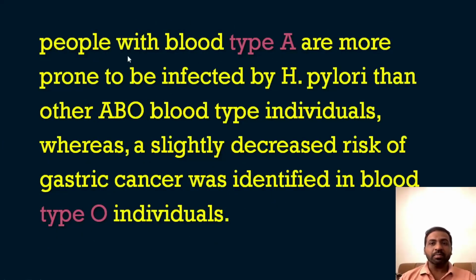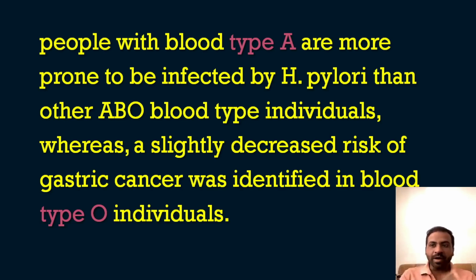We know that people with type A blood group are more prone to be infected by Helicobacter pylori than other ABO blood type individuals, whereas a slightly decreased risk of gastric cancer was identified in blood type O individuals. So it is very clear now. Type A blood group people are more susceptible to get infected with H. pylori. You know that one of the main reasons for the development of gastric cancers are frequent and chronic infections with Helicobacter pylori.